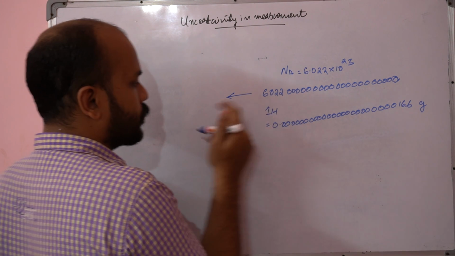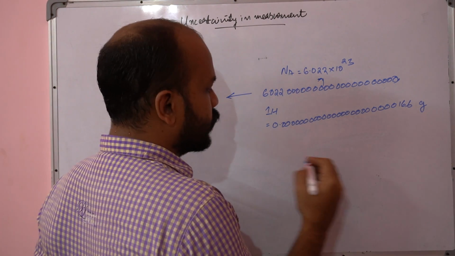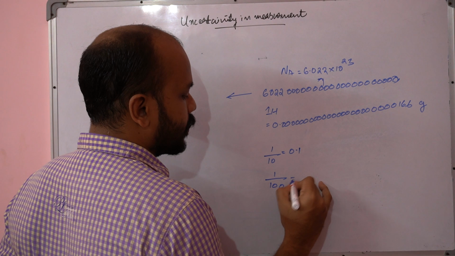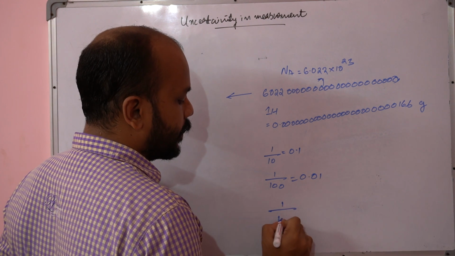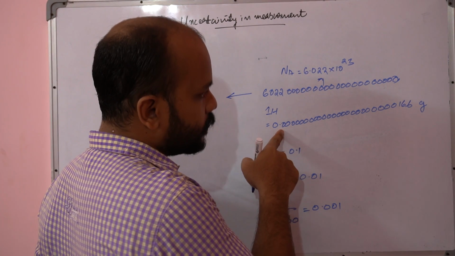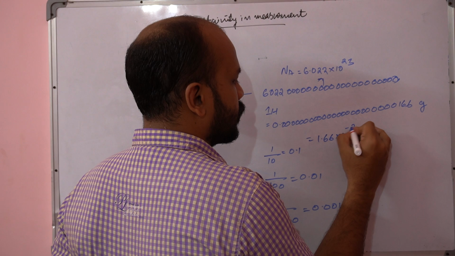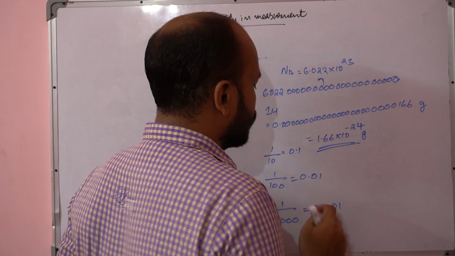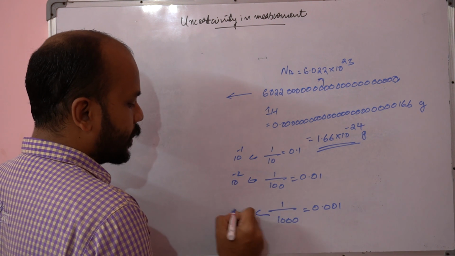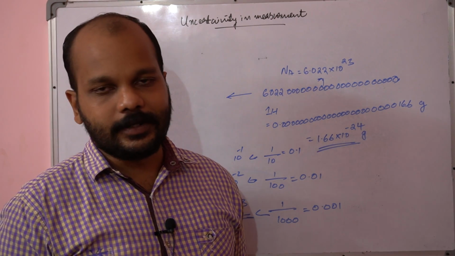If we take 3 more positions, we can write it as 6.022 × 10^23. In the same way, 1 divided by 10 is 0.1, 1 divided by 100 is 0.01, and 1 divided by 1000 is 0.001. So we can write the mass of the hydrogen atom as 1.66 × 10^-24 gram, and these are 10^-1, 10^-2, 10^-3. This is the way we write these numbers in notational form.